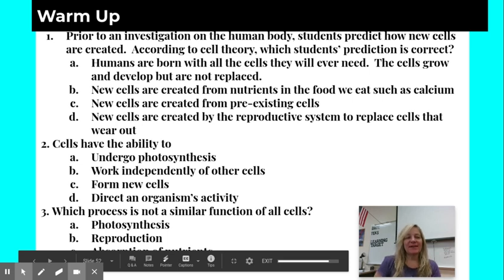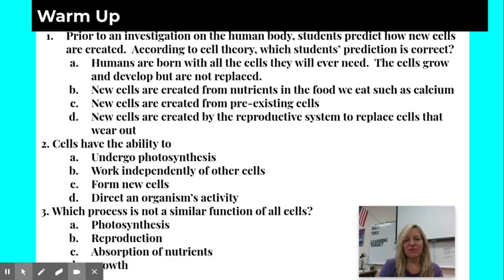All right, so number one, prior to an investigation on the human body, students predict how new cells are created. According to the cell theory, which student's prediction is correct? Let's look at A. Humans are born with all the cells they will ever need. That is not correct. Cells do grow, cells do divide, which means they like copy and paste themselves.